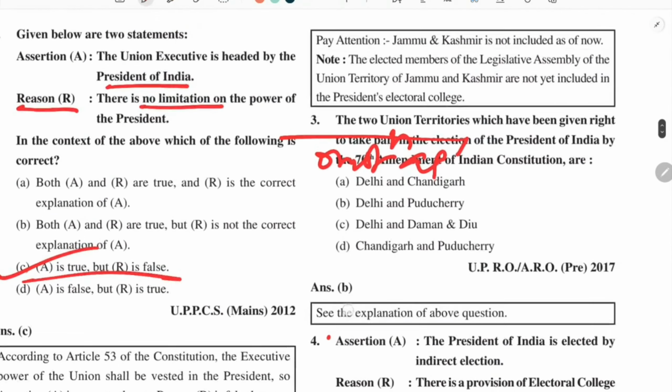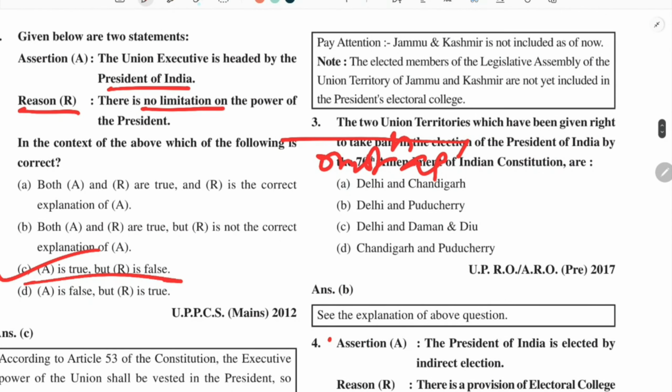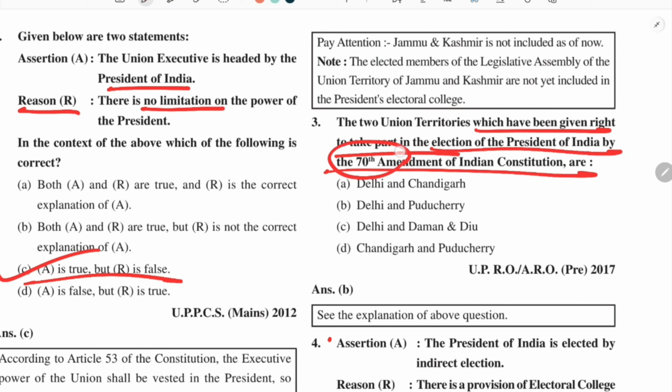Next, coming to the next question: two union territories which have been given the right to take part in the election of the President of India by the 17th amendment. This is very factual information, the 17th amendment of the Indian Constitution, which can be asked in any PCS exam. I told you about the composition of the electoral college.